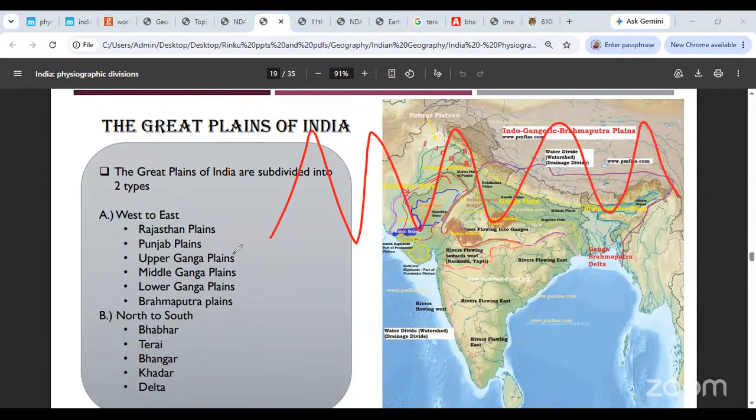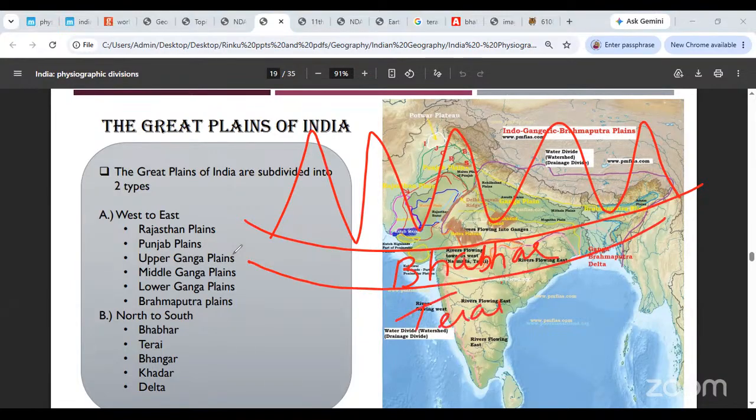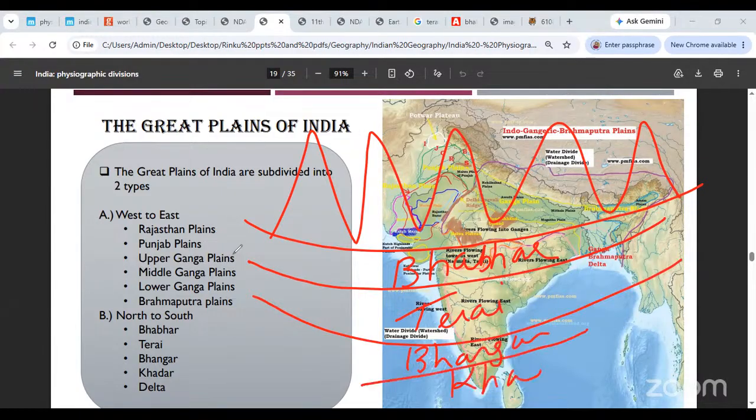Suppose these are the Himalayas. At the very base you will get the Bhabar, then below the Bhabar you will get the Terai. Below the Terai you will usually get the Bhangar, then below the Bhangar you get the Khadar, and after the Khadar you will finally find the delta. That is generally how this belt works.